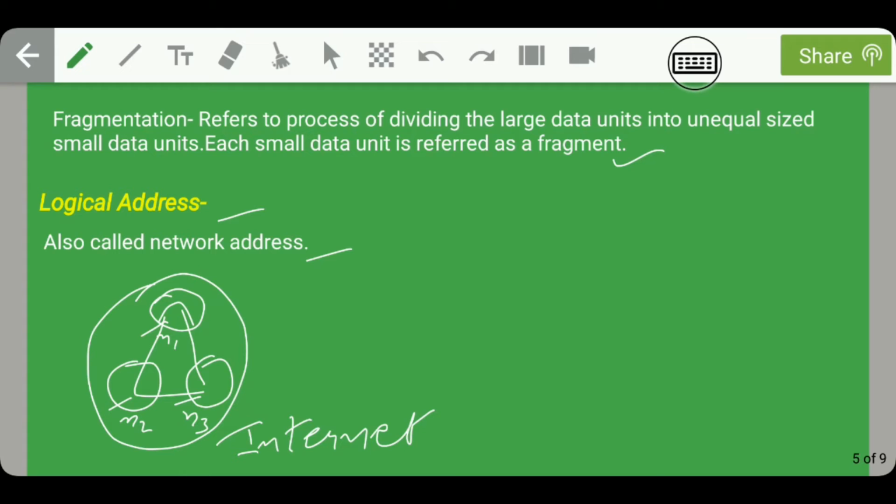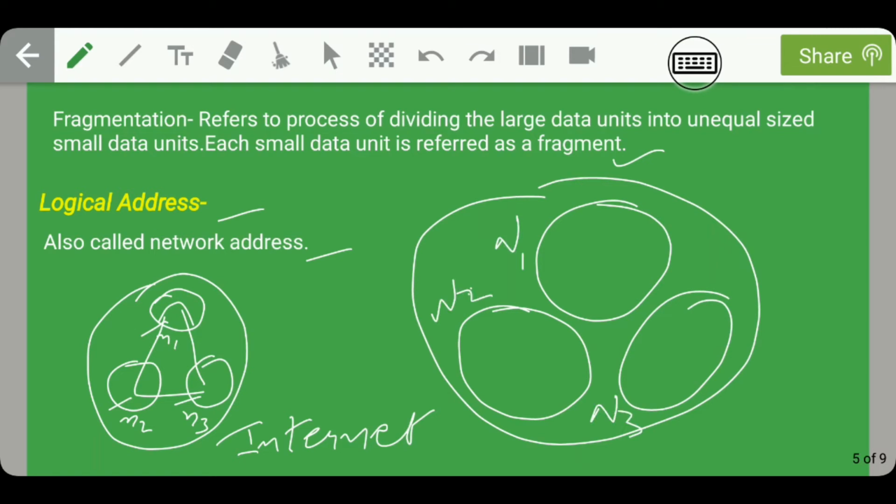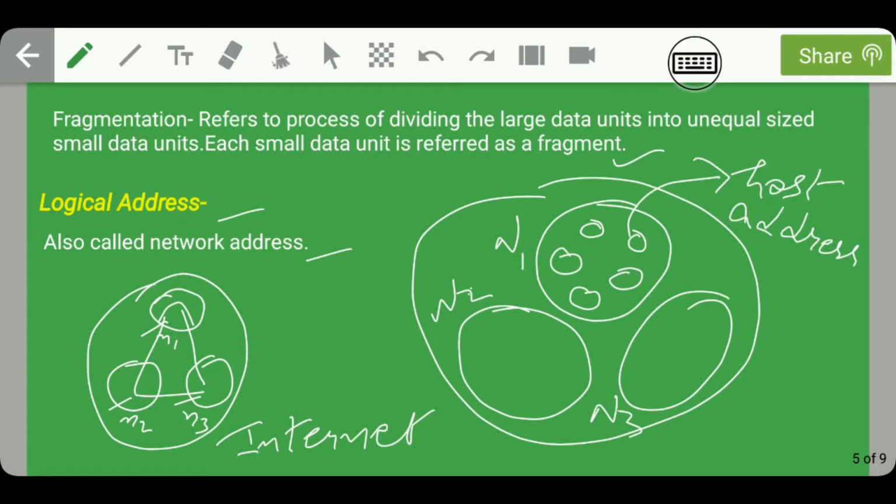Now guys, coming to the host address, let us consider that this is our internet and this is network 1, this is network 2 and this is network 3, and in network 1 I have several hosts and each host has an address which is called the host address. So host address is unique with respect to a network and network address is unique with respect to an internet.